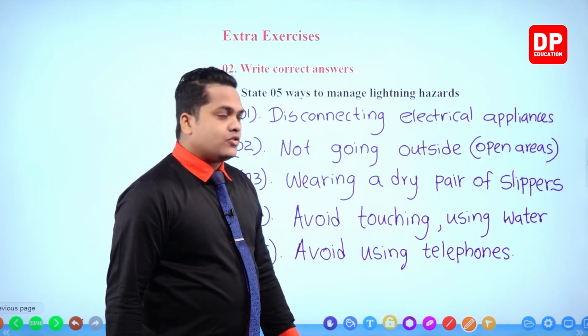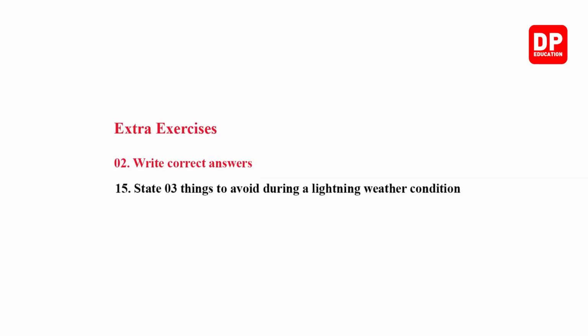Right then, we'll head on to see the next question. State 3 things to avoid during a lightning weather condition.